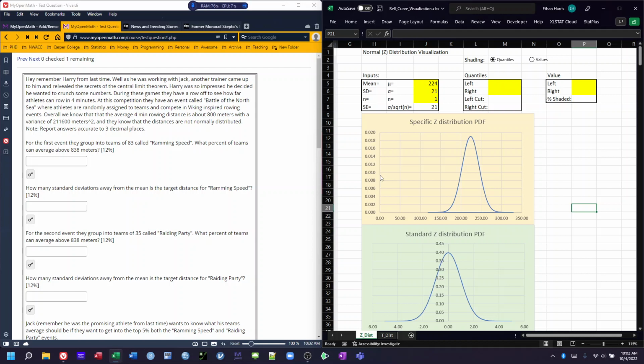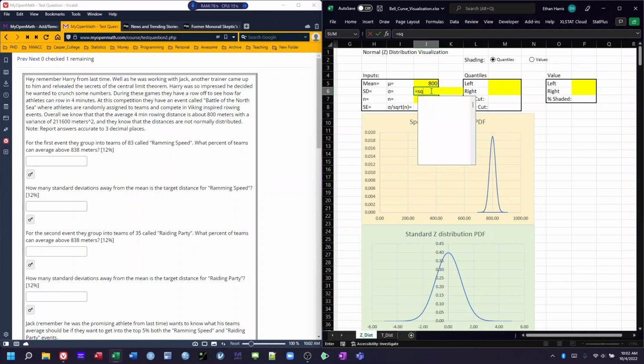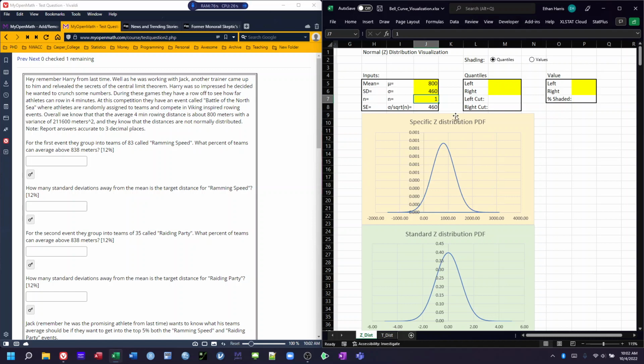So let's look at this. The mean that they have for this event is 800 meters. So we'll put that in with our mean. Our standard deviation is going to be equal to the square root of 211,600. Okay?